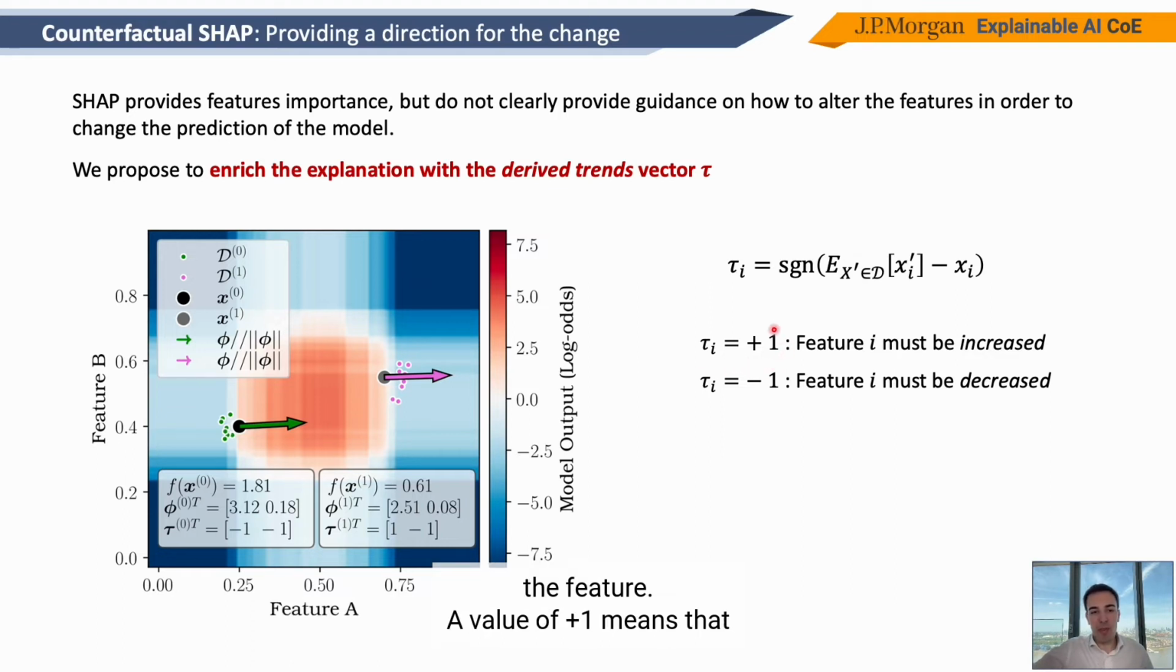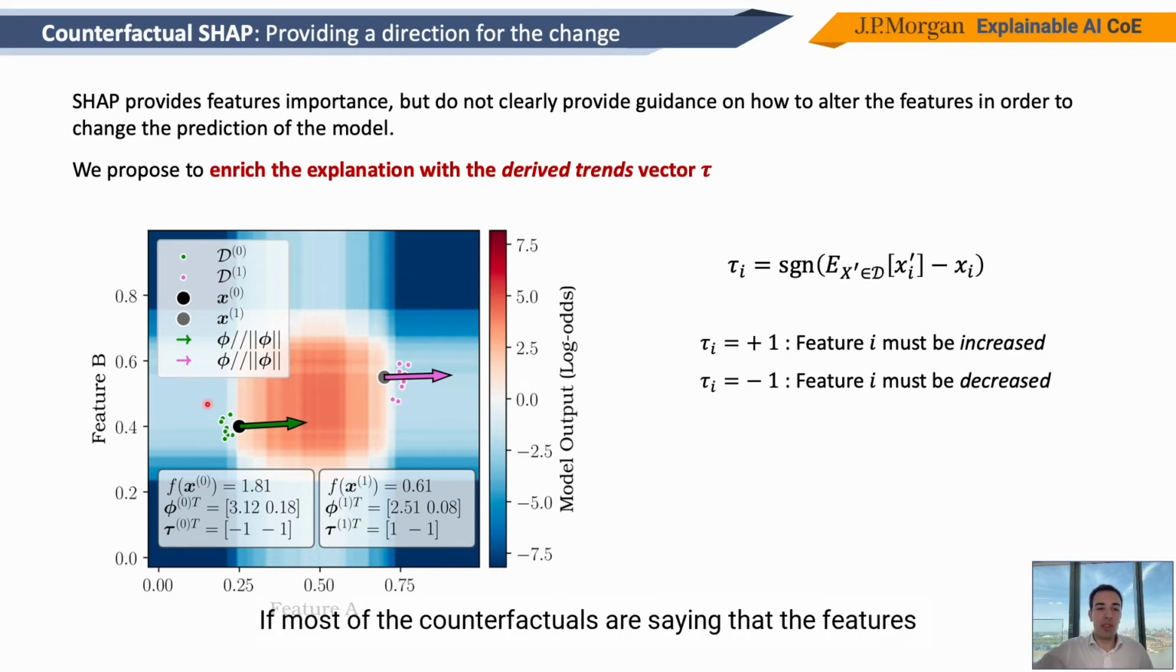And a value of +1 means that I have to increase it, a value of -1 means that I have to decrease it. And these values are extracted by the counterfactuals. If most of the counterfactuals say that the features must be increased, then I will tell the client to increase it. If most of the counterfactuals are saying that the features must be decreased in order to go on the other side of the decision boundary, then I will tell the client to decrease it.